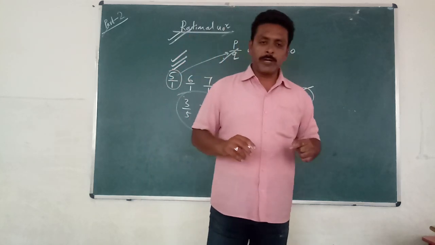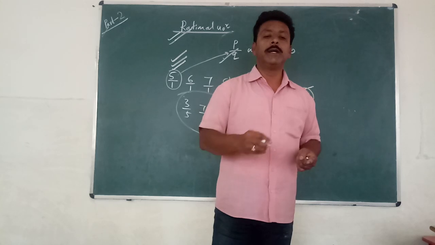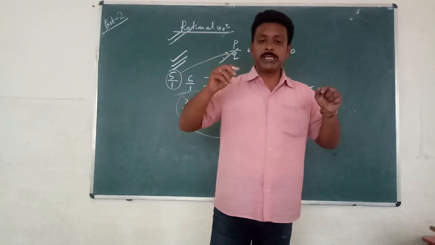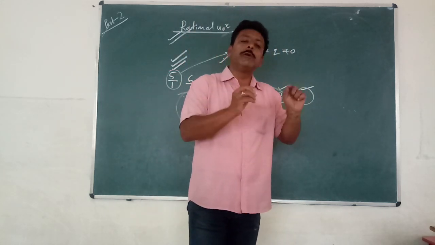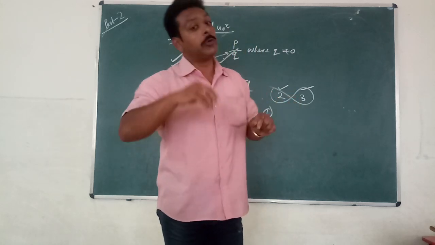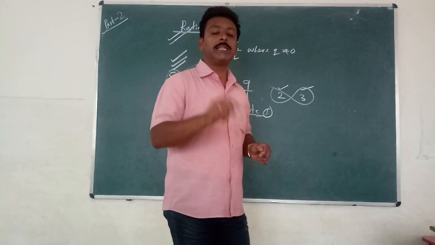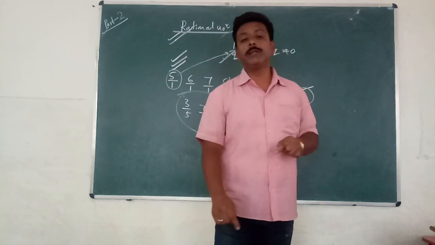In examination they are going to give us any two rational numbers. They are asking you to find the rational numbers between the given two numbers. Given two numbers may be consecutive, given two numbers may be non-consecutive, but we have to find the rational numbers between the given numbers according to that given question.